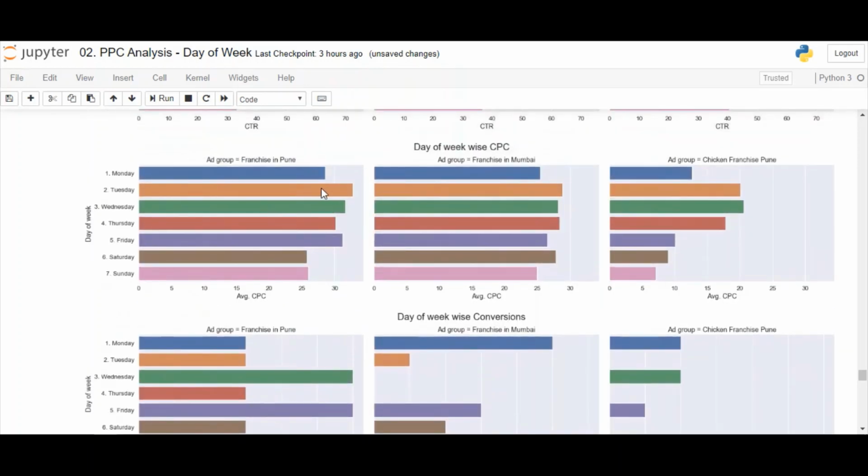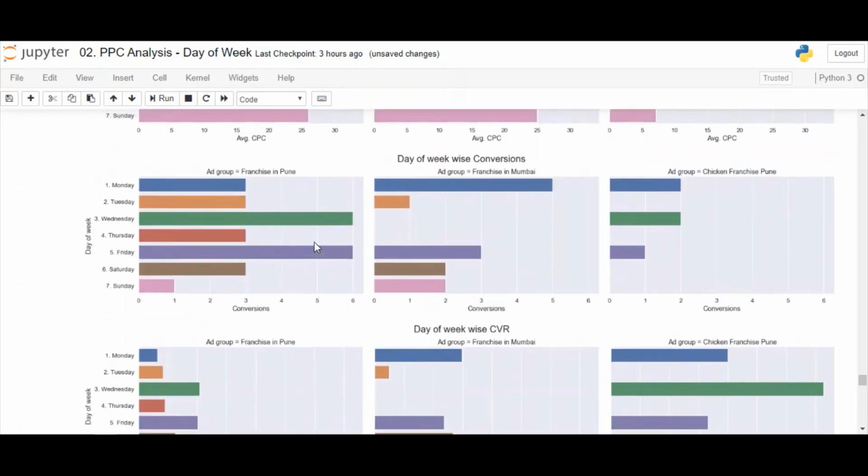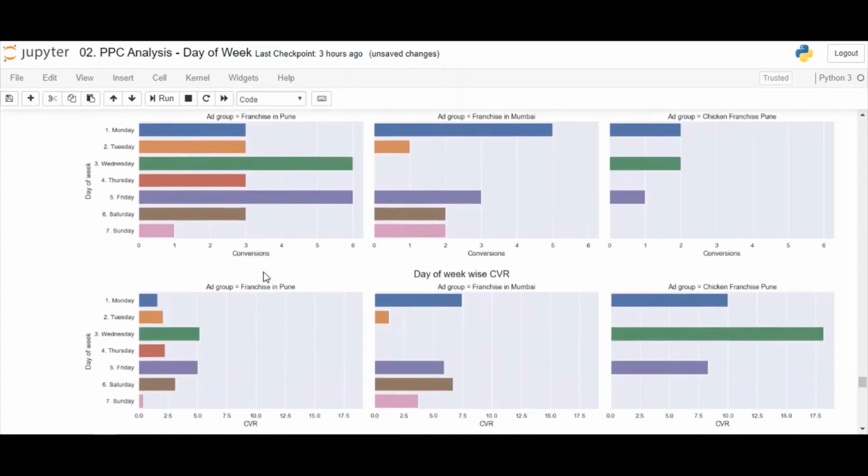If you look at Monday and Thursday, they also have a high CPC, but the conversions are not up to the mark. Hence, decrease the bids here as well. Let's note this.